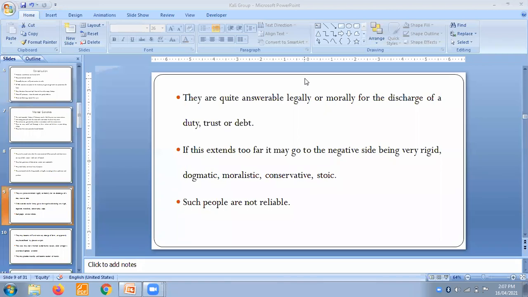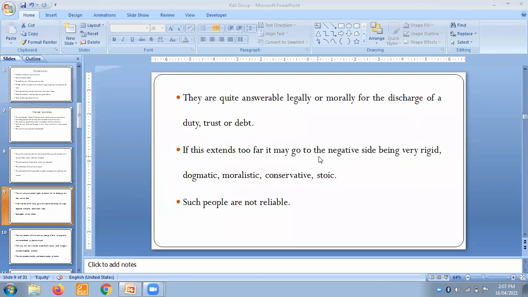They are very trustworthy. They are very bound to their duties. They are very responsible people, and anyone can rely on them. But if this extends too far, it will go to the negative side, being very rigid.